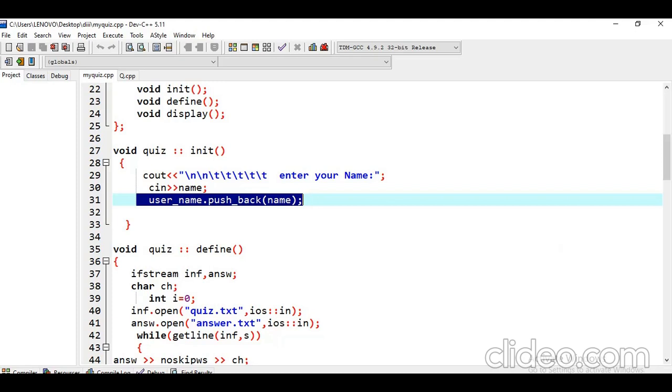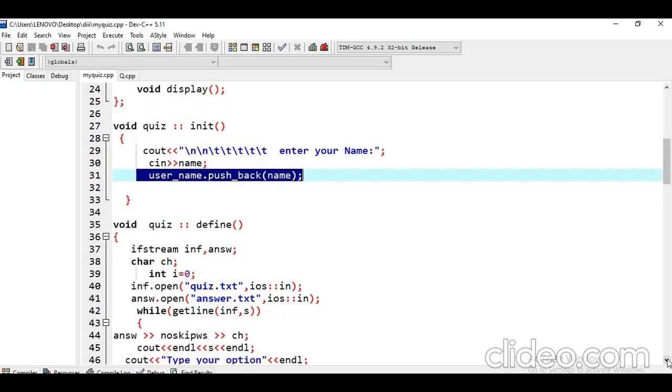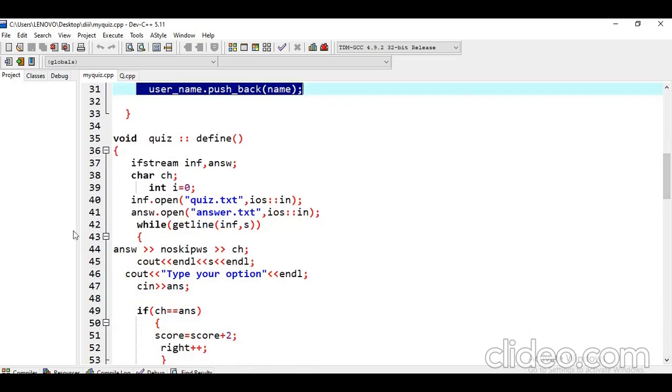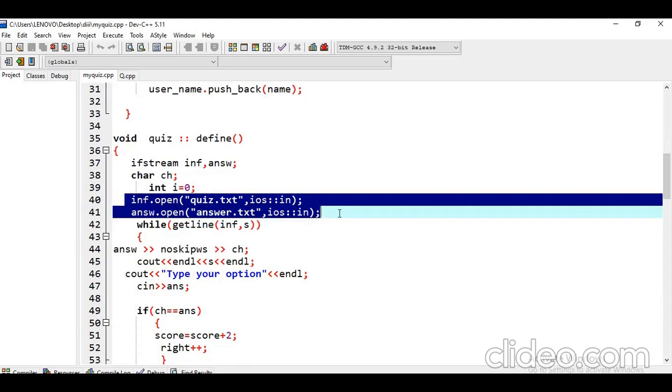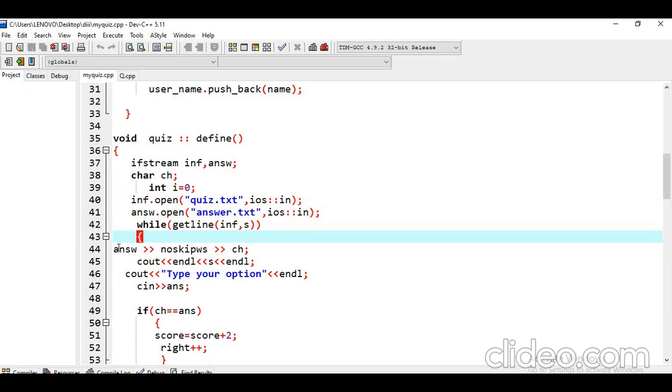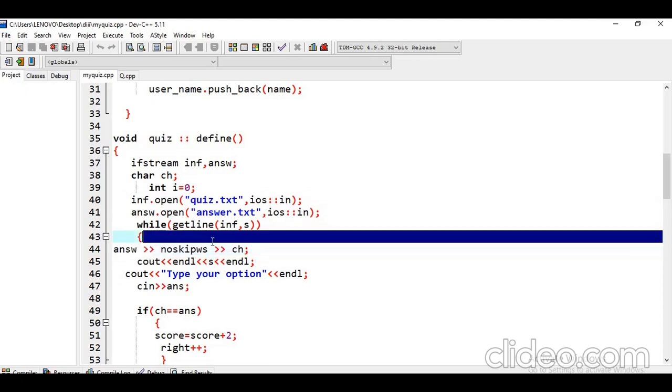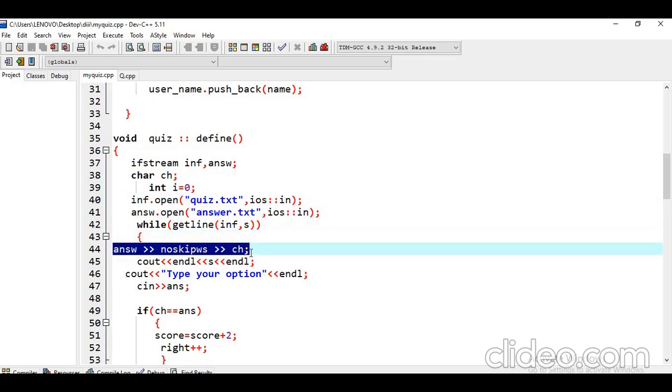Our next function is the define function. In the define function, we use two text files. We open the file quiz.txt in which the questions are written, and the file answer.txt where the answers are written. In the define function, we also use noskipws.